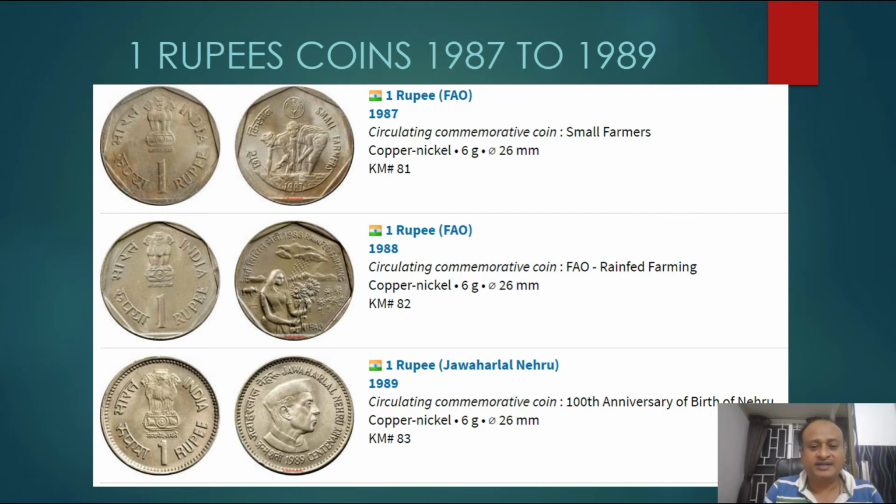Next one is 1988, also an FAO coin. It is the rain-fed farming copper nickel coin, where you can see the rain and the ladies farming. That was minted in 1988. And there is the 1989 Jawaharlal Nehru coin, minted on the 100th birth anniversary of Nehru. It is also a copper nickel coin.